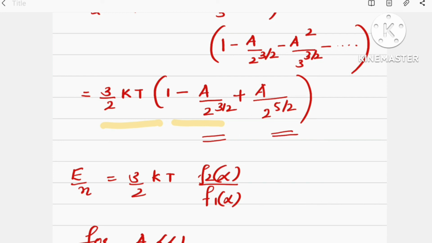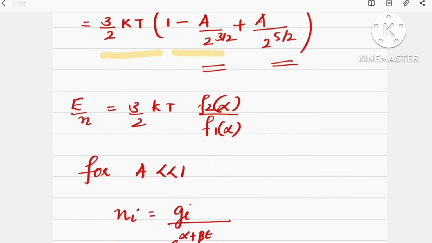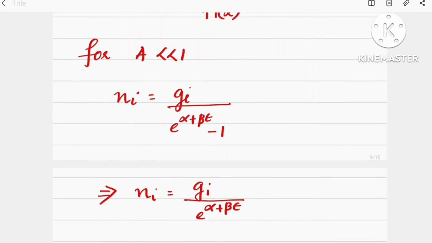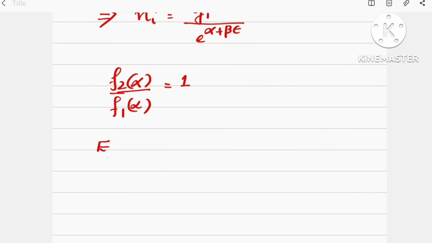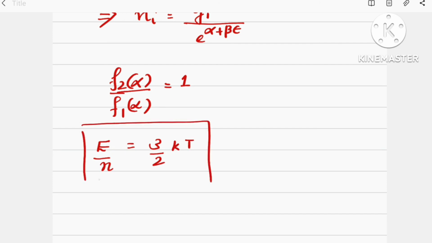Then F2 of alpha by F1 of alpha can be approximated as 1, and hence E by N is equal to 3 by 2 kT. This is a well known result for a classical gas. This result is obtained because for a very less than 1 the gas can be treated by classical statistics.